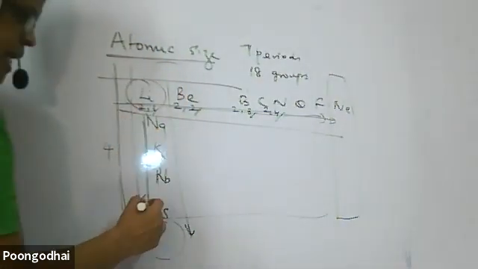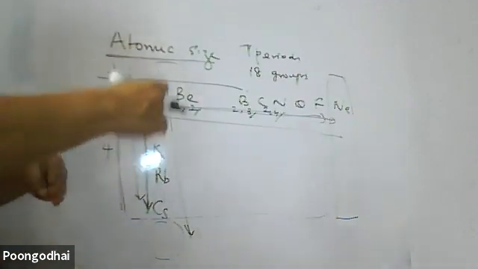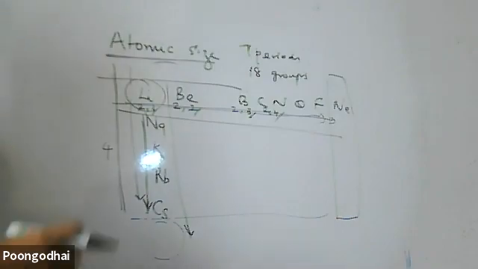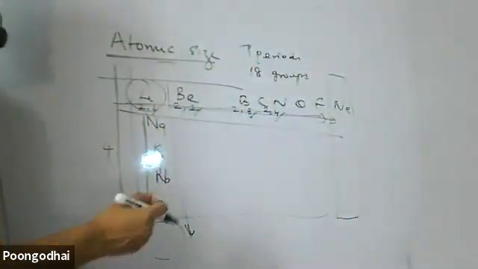Here also the proton increases when the number of electrons increases. But the electrons are there in the next shell. Here, protons increase and the electrons are added up in the same shell.